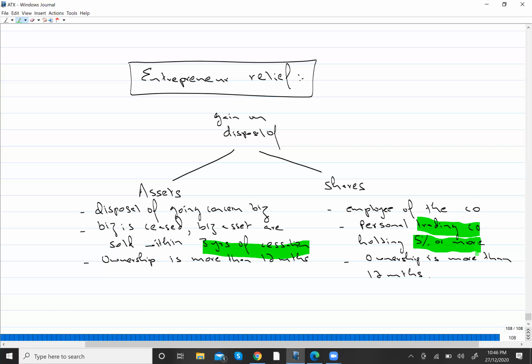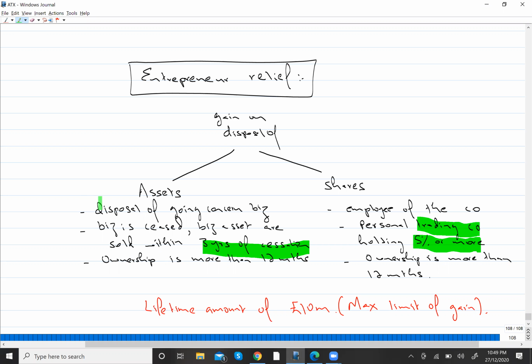And lastly, the ownership of shares should be more than 12 months. You need to own the shares for 12 months. So if I meet all of these conditions, then only I will receive ER relief on gain on disposal of shares.